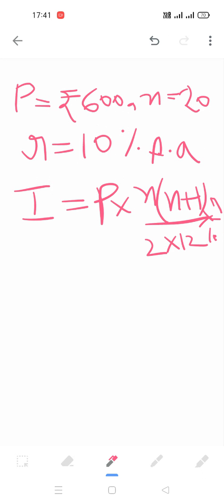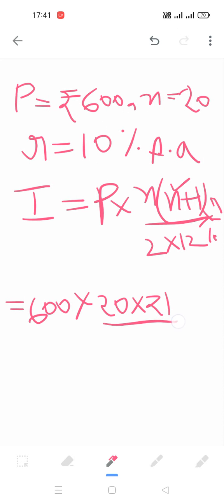Now we're going to put the values, that is P is equal to 600, multiply n is your 20, and multiply here n is 20 plus 1 is 21, and then 2 into 12.